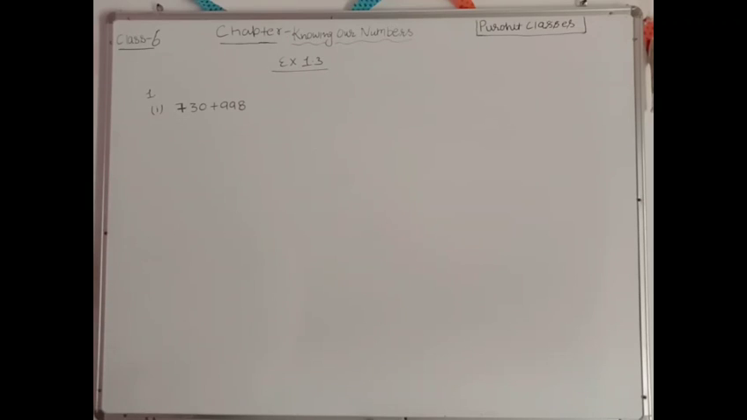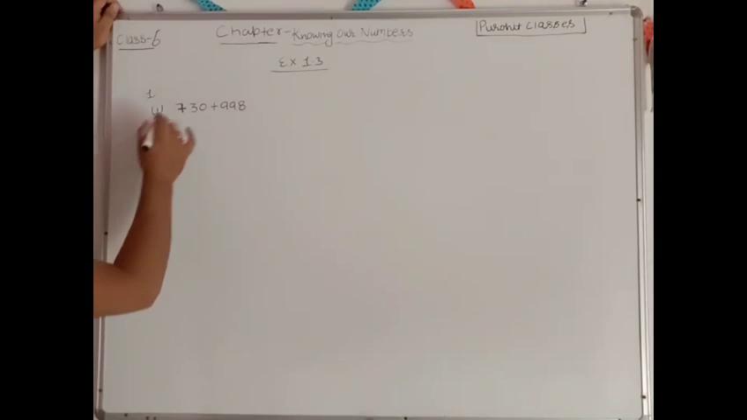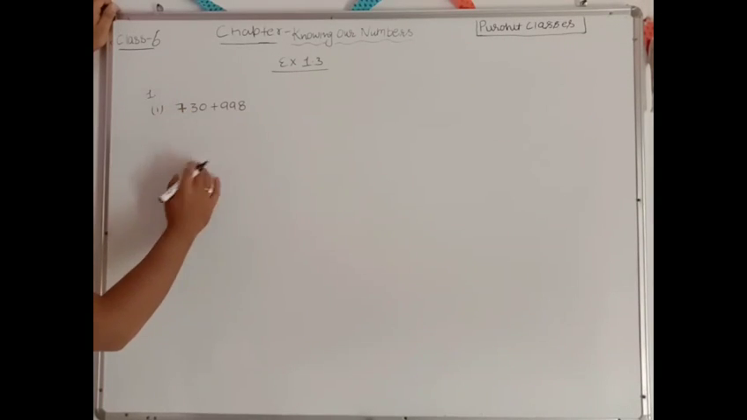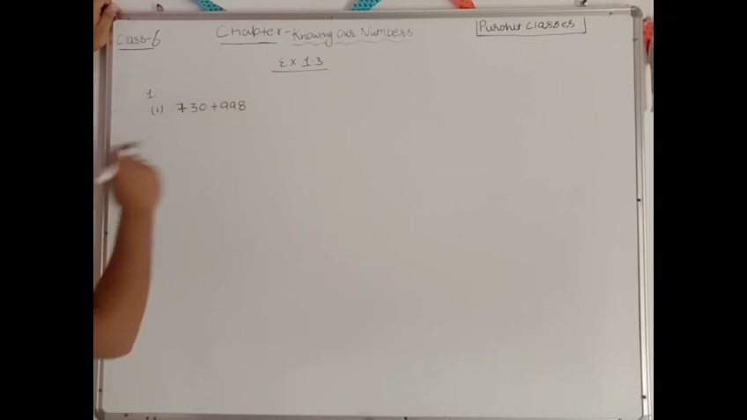Okay, now we are in the situation to solve exercise 1.3. Look for question number 1 that says estimate each of the following using general rule. General rule means if nothing is written, you have to estimate up to the greatest place. Okay, so this we have to solve. And how? First we will have to estimate, after that we will find out the sum.